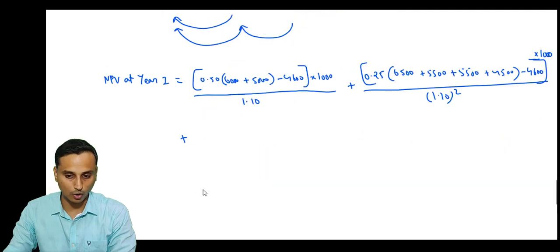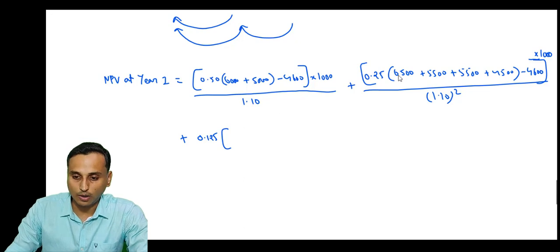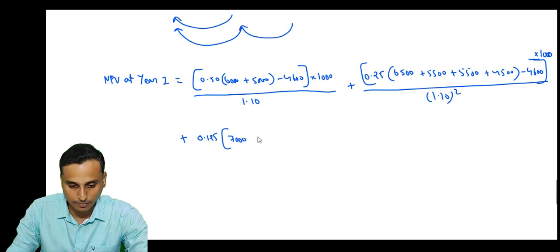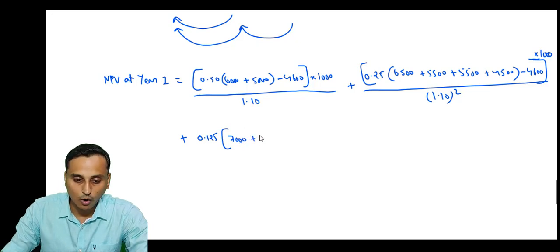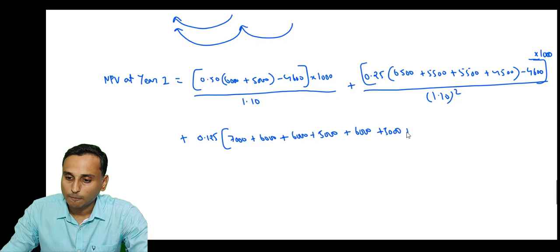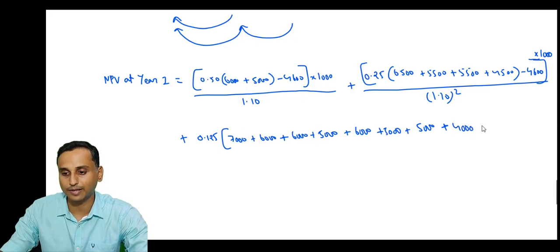So let's take the probability out, 0.125. Okay, so I'm estimating the cash flows now. I'm taking the cash flow just from here. So the price can be 7,000, or it can be 6,000, or 6,000, or 5,000, or it can be again 6,000 or 5,000, or it can be 5,000, or it can be 4,000.